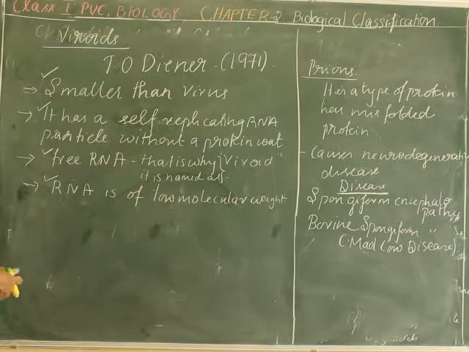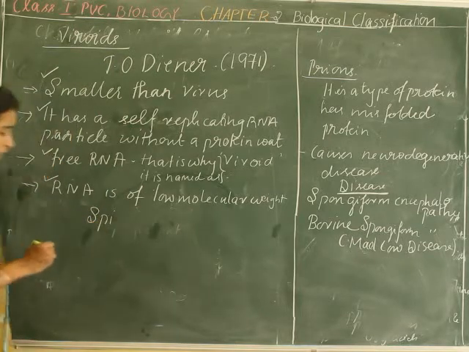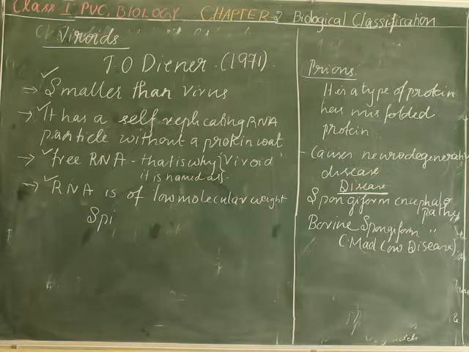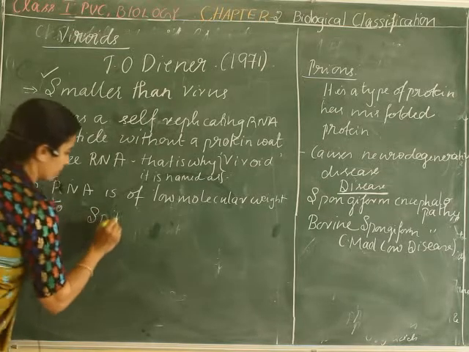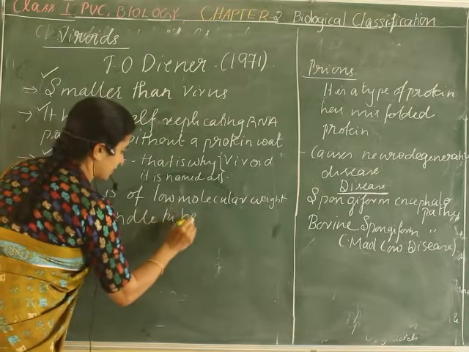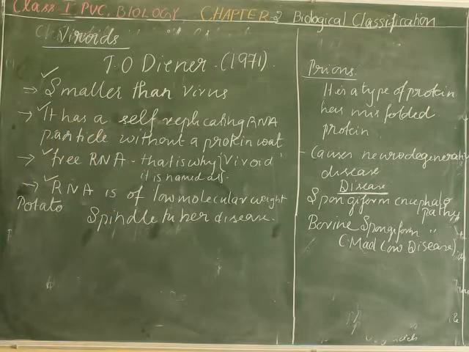Then what is the disease caused by viroids? Viroids cause diseases like spindle tuber disease. In the potato, viroids cause a disease called potato spindle tuber disease. It is not only this, many diseases are there. One example in which the disease is caused by viroids is spindle tuber disease. Some diseases in plants are also caused by these viroids.